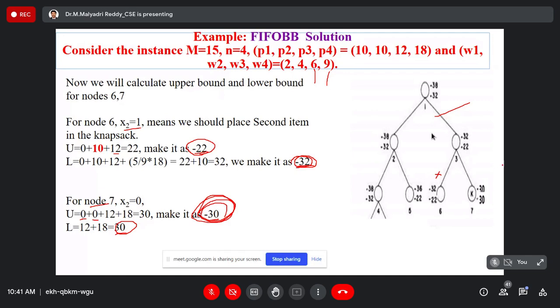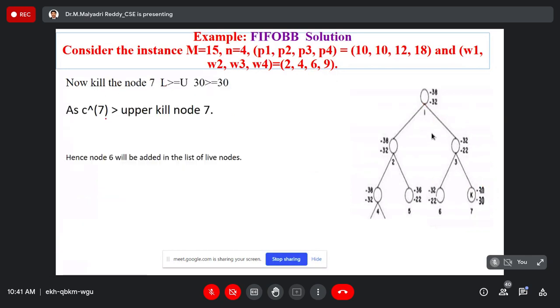According to rule, I calculated that one. But here, FIFO completely works based on the boundary functions. But here, the lower boundary exceeds the upper value. Upper value is minus 32. Here, the cost value is minus 30. Simply kill that node. So here now, upper boundary, cost function greater than the upper node, that is minus 30 greater than minus 32. Kill the node 7. No need, it becomes the dead node.